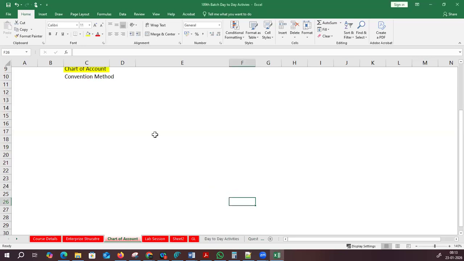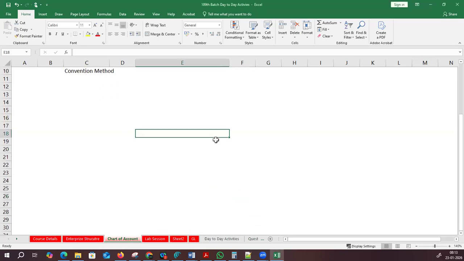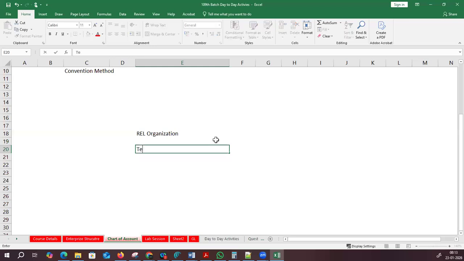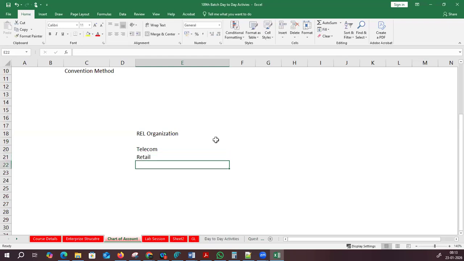Fine. So here, what we are planning to do, for example, take a real organization, the Reliance organization. What are the activities they're dealing with? They're dealing with telecom, retail marketing, petrol and chemicals, and some other remaining activities.